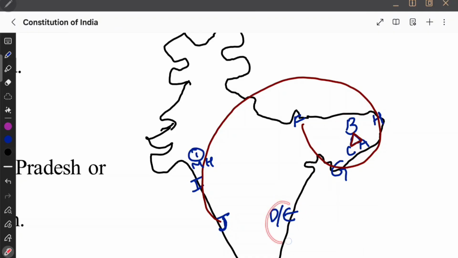Andhra Pradesh and Telangana, D and E, both of them talk about Andhra Pradesh and Telangana. And then we have F. From F the story starts. F is Sikkim. Okay, Sikkim, and there you'll go to this G. G stands for Mizoram.